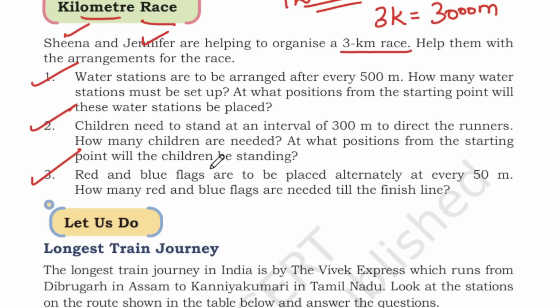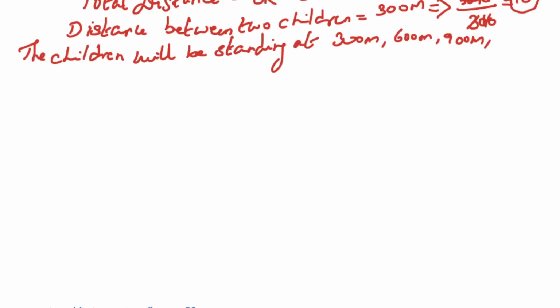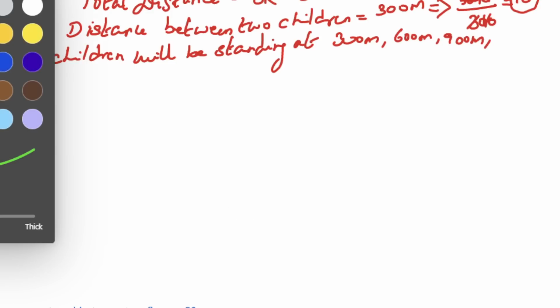Red and blue flags are to be placed alternate at every 50 meters. How many red and blue flags are needed to finish up the line? Okay, now what they are doing? They are hoisting a flag in red color and blue color at every 50 meters. Okay, and how many red flags and how many blue flags are needed to finish the line? Okay, so we will go back to the empty page now. So first we will find out.